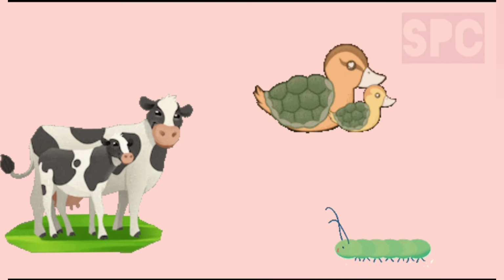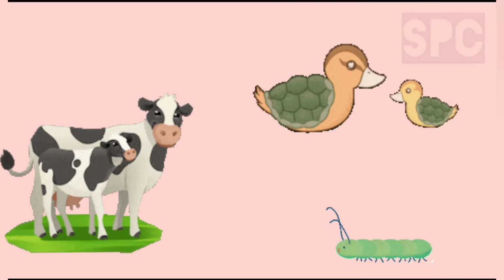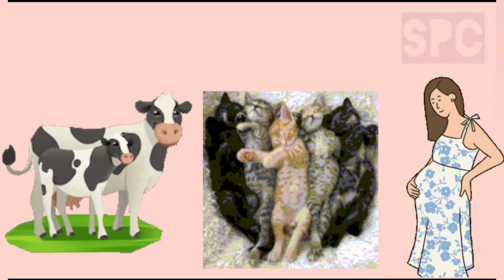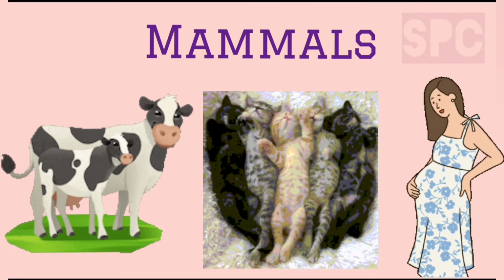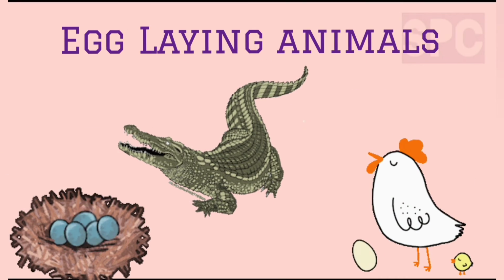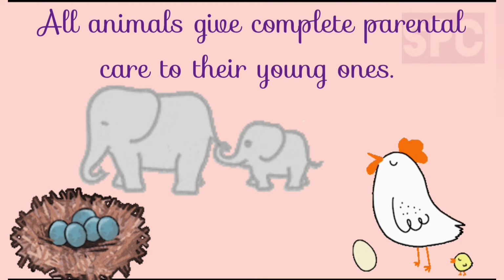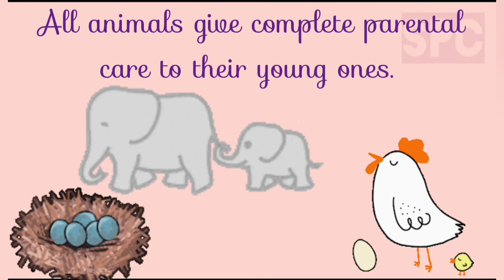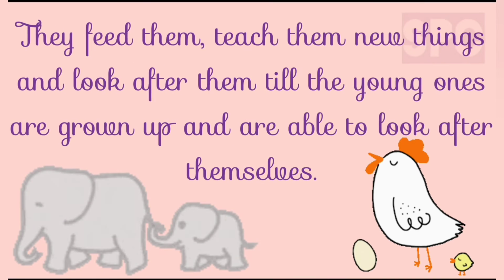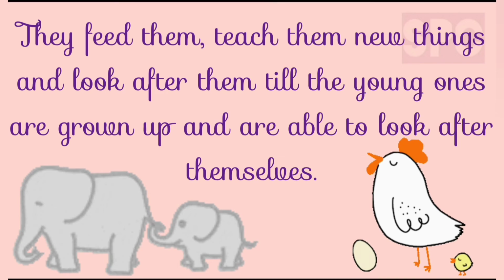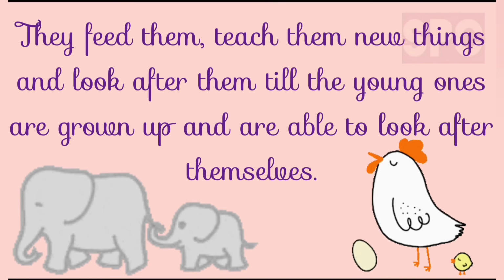Like human beings, animals also have babies. There are some animals which give birth to babies. Such animals are called as mammals, while there are other animals like birds, reptiles, insects, fish, etc., which lay egg. All these animals give complete parental care to their young ones. They protect their young ones from all kinds of harm. They feed them, teach them new things, and look after them till the young ones are grown up and are able to look after themselves.